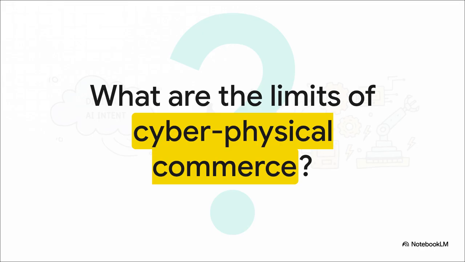As we wrap up this explainer, I'll leave you to ponder this. As our AI structures achieve this bit-perfect real-world actuation, what are the actual limits of cyber-physical commerce? When machines can think securely, pay autonomously, and act physically, what exactly comes next?